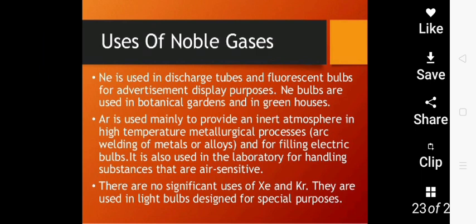Similarly, neon is used in discharge tubes and fluorescent bulbs used for advertisements. Argon is mainly used to provide an inert atmosphere in those metallurgical processes where very high temperature is needed. It is also used for filling electrical bulbs. Radon is radioactive. Xenon and krypton don't have any specific use.